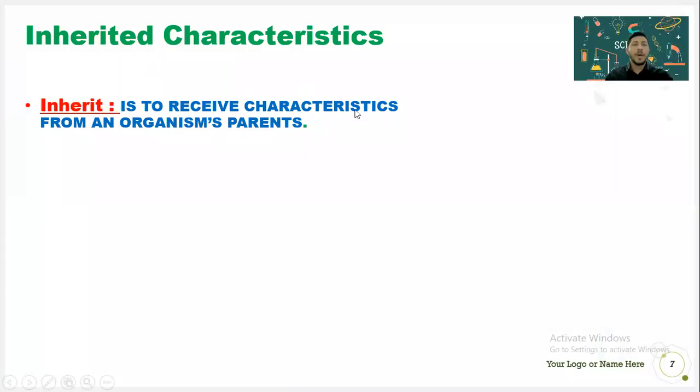First of all, we will know about the meaning of the word inherit. To inherit simply is to receive characteristics from an organism's parents. That's what I mean by inherit. For example, I inherit many characteristics from my parents. I inherit the eye color from my mom, the hair color from my dad. I'm tall like my grandfather. So we inherit many characteristics from our parents that pass on through our genes.